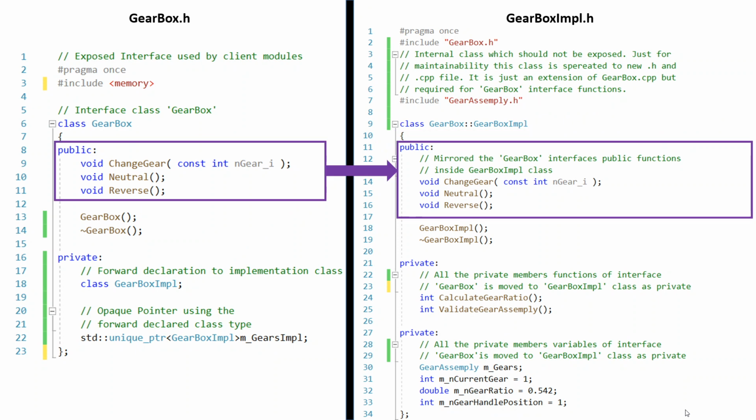All the public interface functions in the interface Gearbox are also defined in the GearboxImpl classes. In addition to this, GearboxImpl now contains all the private members and functions which are required for the working of Gearbox exposed functionalities. The benefit is that these functions are now avoided from the Gearbox class and hence not available to other client modules directly. All the private functions and private variables are removed from the main exposed header file.